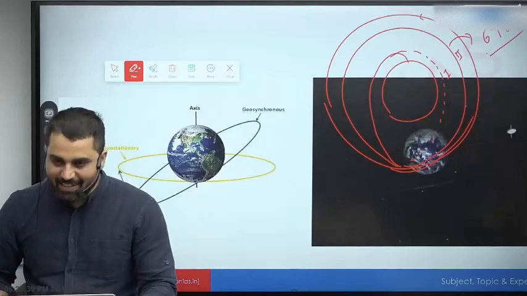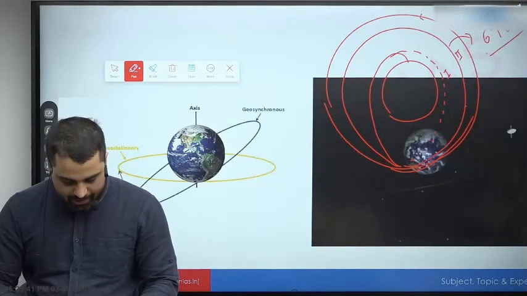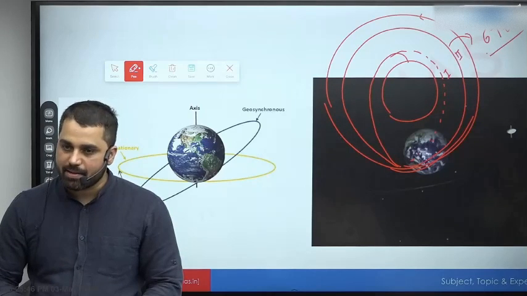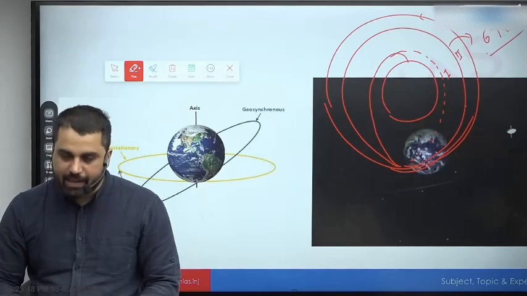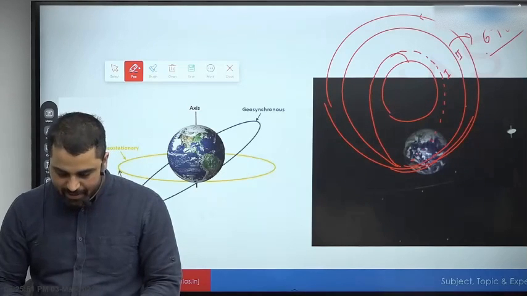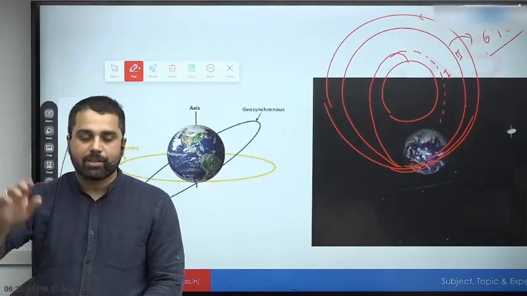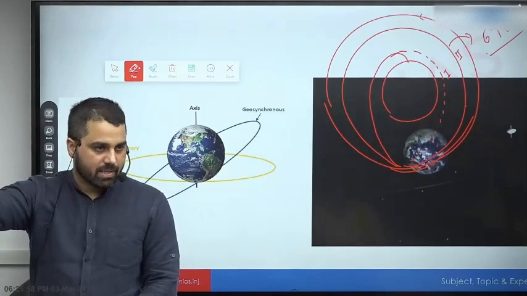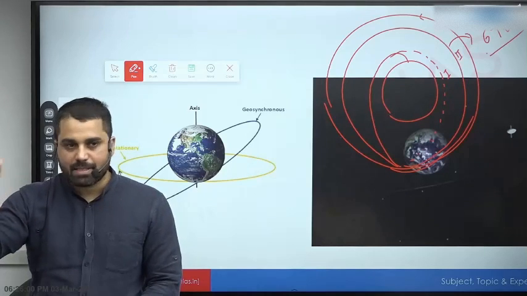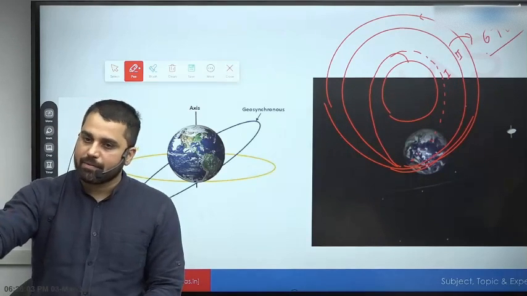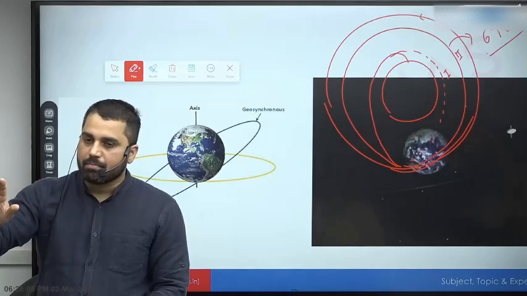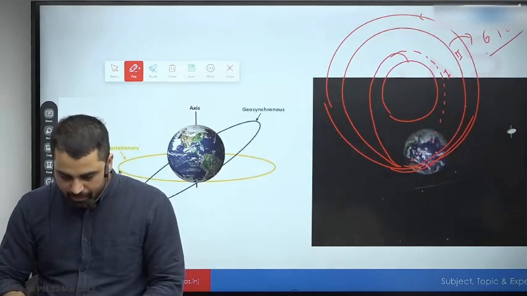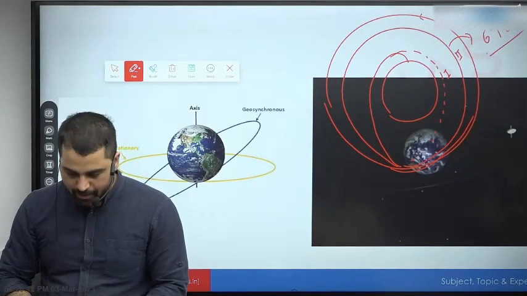बिल्कुल करेगी, कैसे नहीं करेगी सन सिंक्रोनस. अब ये जो क्वेश्चन है कि सन सिंक्रोनस में हम कैसे इंक्लिनेशन मेंटेन करते हैं सन से, I don't think that discussion is required here for prelims examination. It will take a lot of time. I have to discuss a lot of topics. अब क्लास के बाद discuss कर लेना. If you are interested, the question he's asking is how can satellite maintain fixed orientation with respect to sun if Earth's gravitational force is present here? So I don't think, frankly, it is required. It has something to do with what we call orbital precession, but I don't think we have time to discuss orbital precession right now.